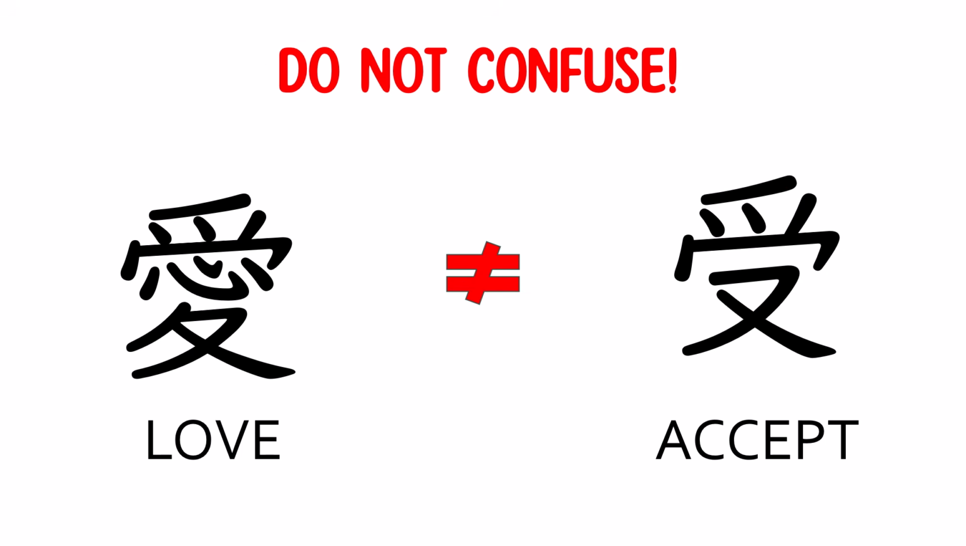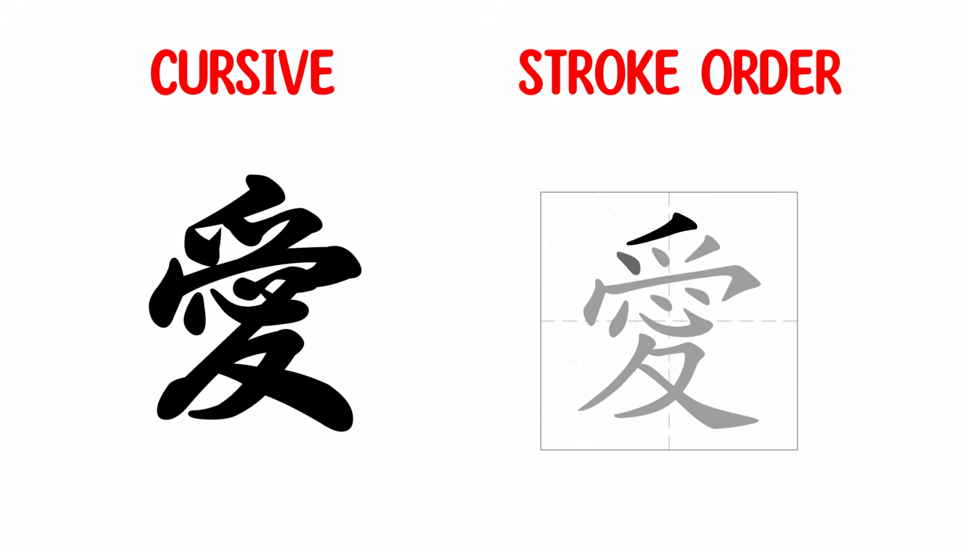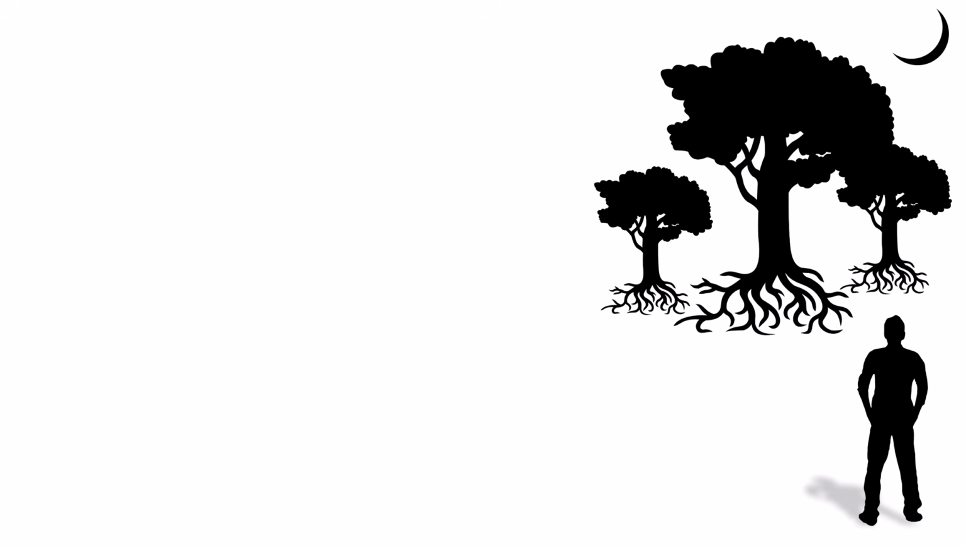Do not confuse the kanji love with the kanji accept. There are 2 main differences. Love has a heart and a foot. Accept doesn't have a heart and has a hand. This kanji has 13 strokes and it is a JLPT N3 level, and it is a great kanji to dedicate to your true love.